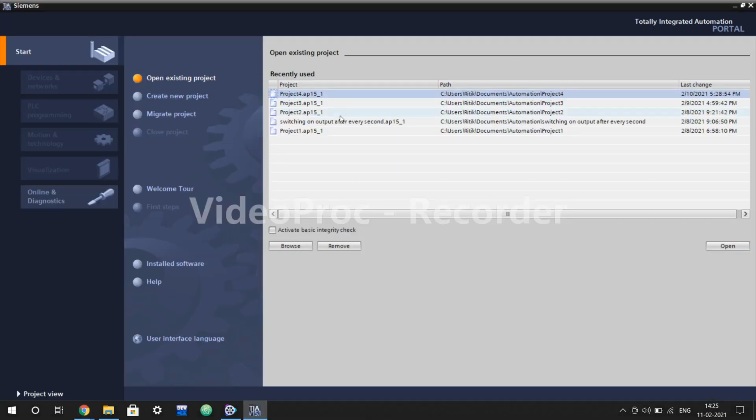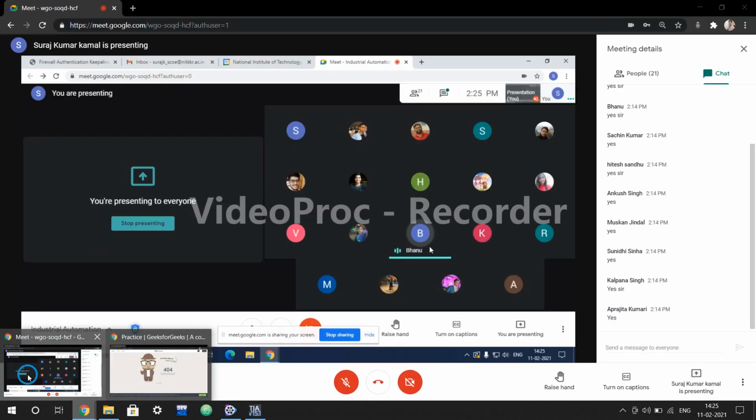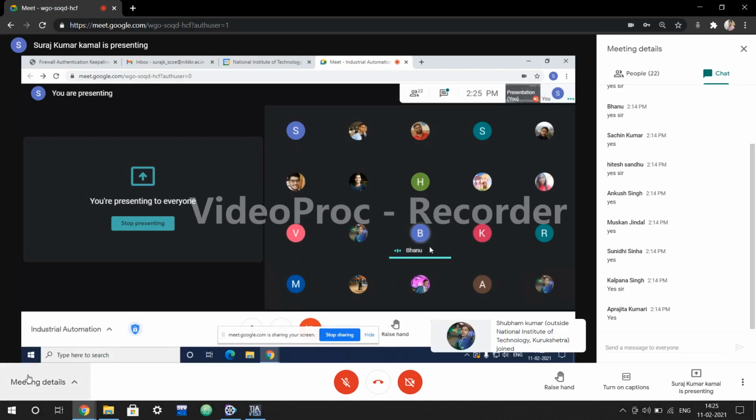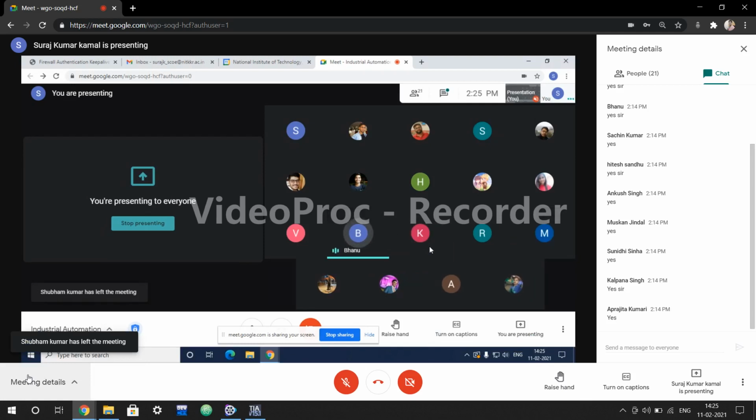Hello, sir. TIA portal, as the name suggests, is the Totally Integrated Automation portal. So here things are integrated, just like it contains different OBs, and where we draw our networks, certain blocks. That could be the reason.